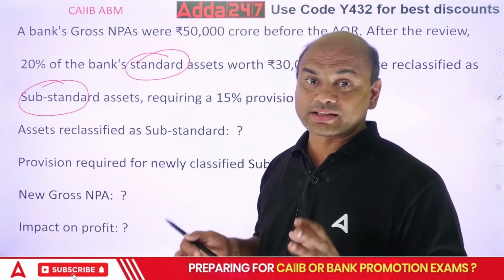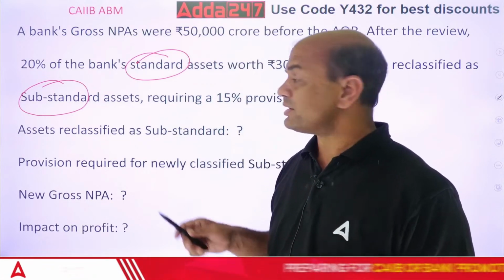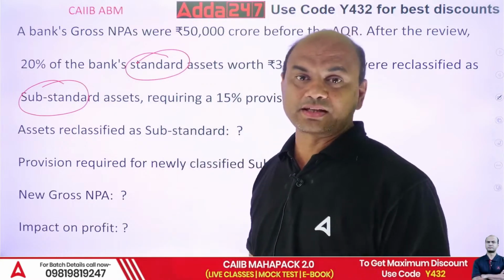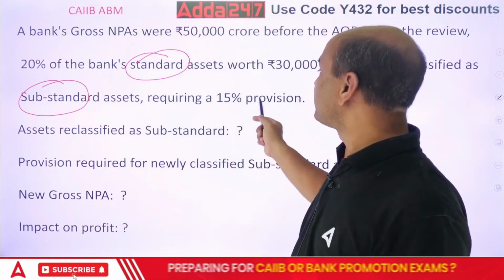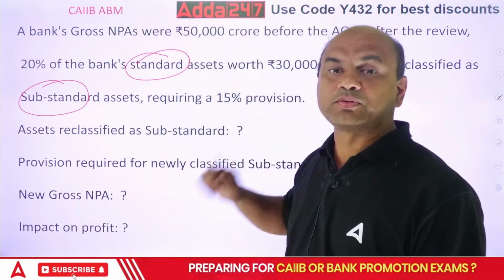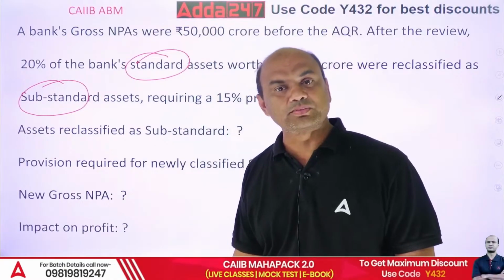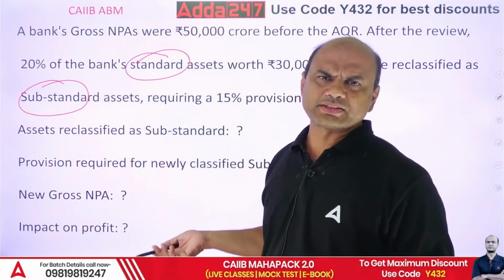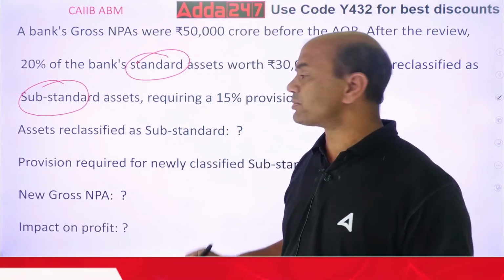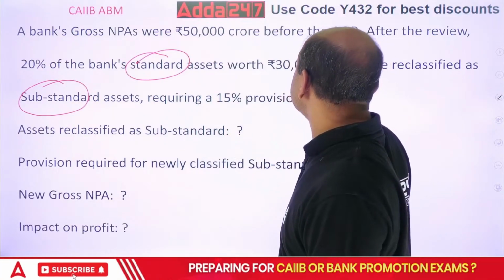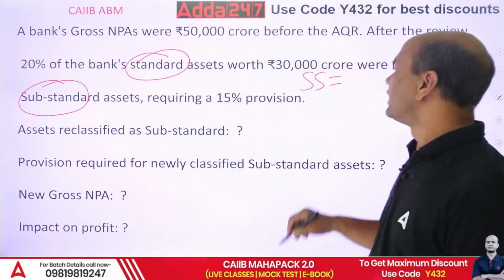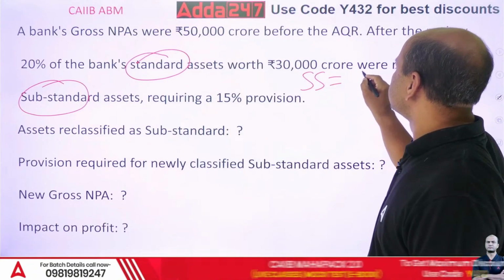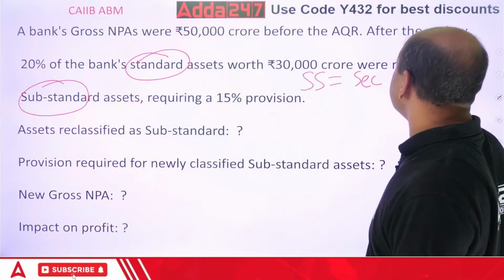Now, the reclassification has happened. Once this reclassification happens, many things change. Now it's given requiring 15% provision. If they are requiring 15% provision, these will be secured assets. Because what is the substandard provisioning? For secured it is 15%.